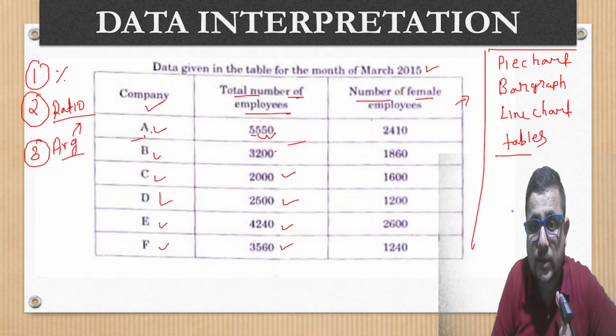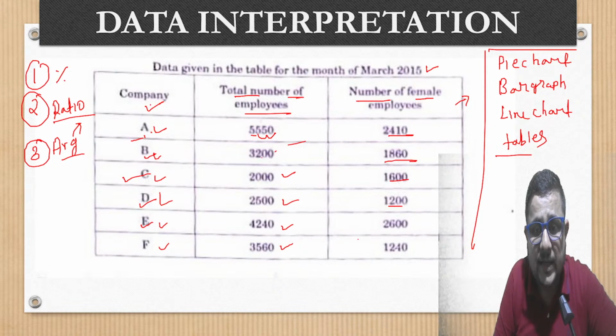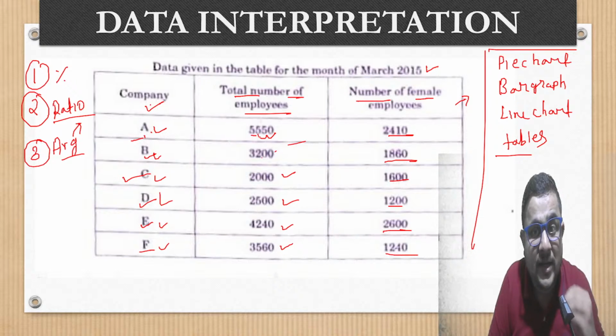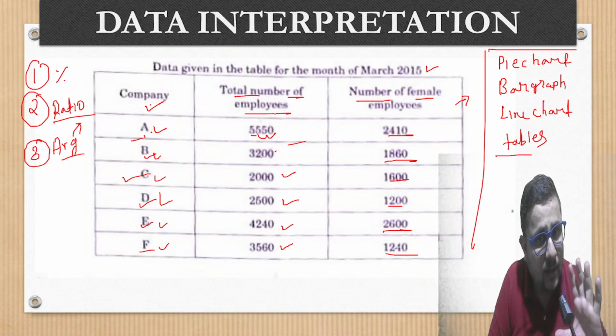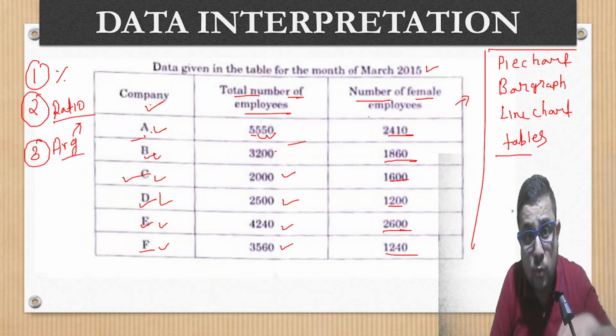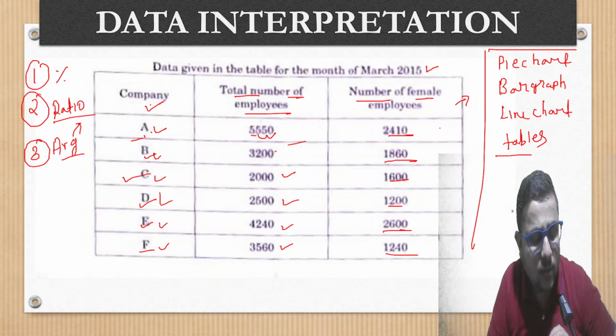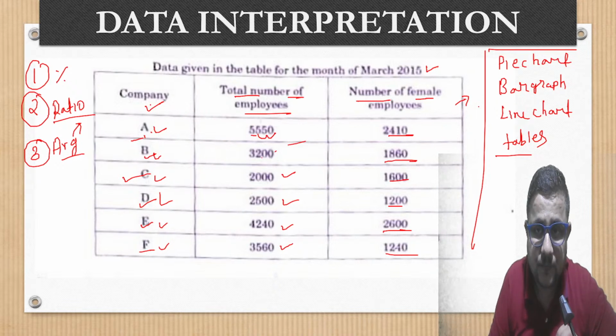Now the number of female employees is also given here. In company A 2410, in company B 1860, in company C 1600, in company D 1200, in company E 2600, in company F 1240. So see what data is given. You need to interpret that data. The total number of employees is given, and out of those, how many females there are is also given. So can we calculate males? Tell me in the chat box. Can we calculate the number of males in that?